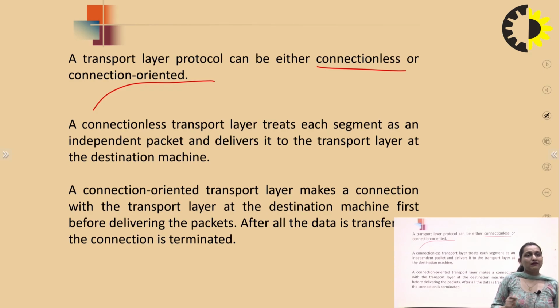But in connection oriented, we have a connection from source to destination. We send the packets, and then the connection is terminated, which is done using the three-way handshaking protocol. In connectionless, there is no need for a sequence number and other things when we send data from source to destination. But in connection oriented, we have connection establishment at the start, then data transfer, and then the connection has to be terminated.